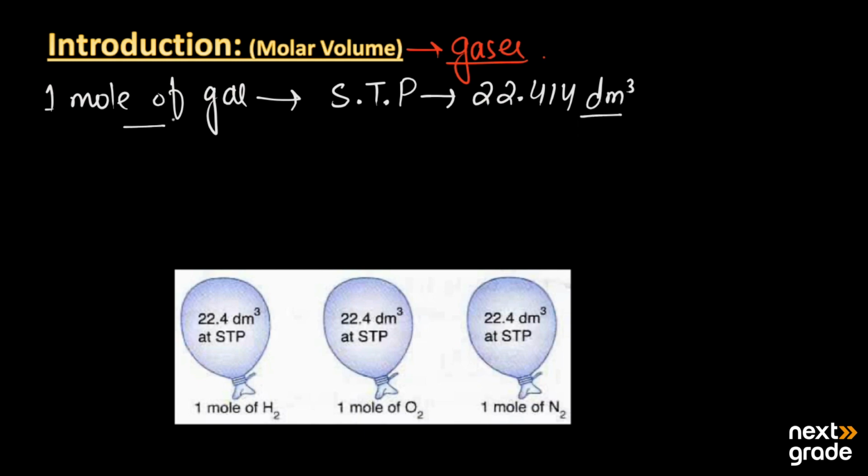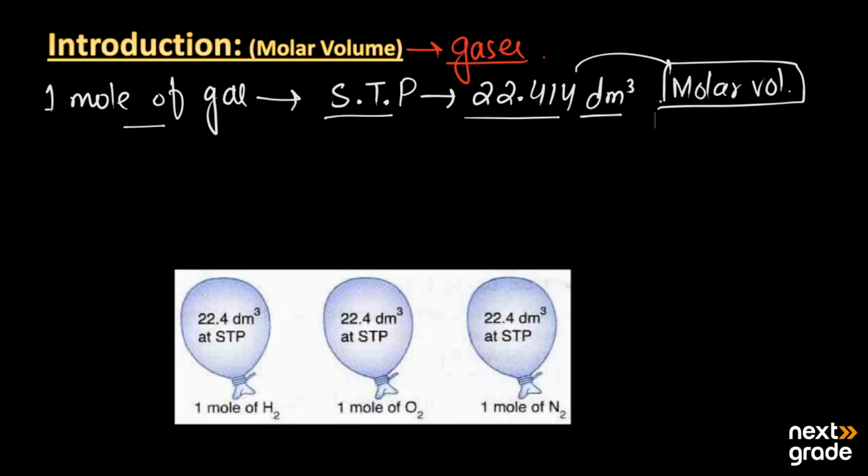So 1 mole of gas at standard temperature and pressure occupies the volume that is 22.414 dm cube. This volume we call the molar volume of the gas. Standard temperature and pressure means the pressure that we have is almost 1 atm, or it may be 760 torr, that is the second unit of the pressure. And the standard temperature that we take is basically the room temperature.